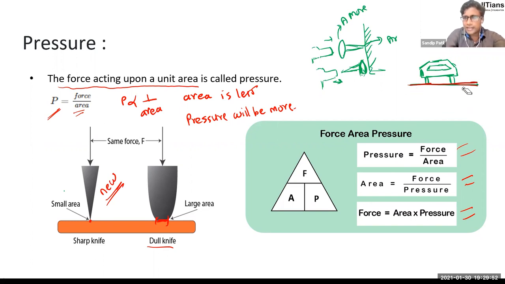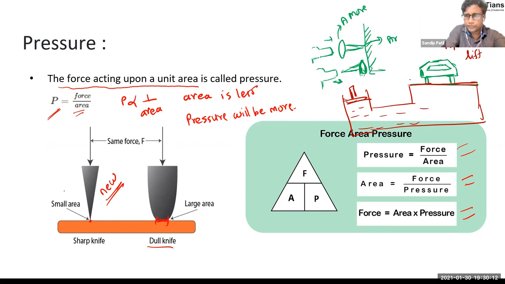This is actually called a hydraulic lift. We have to apply some force on that piston.